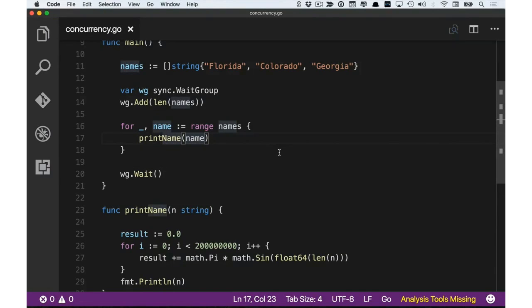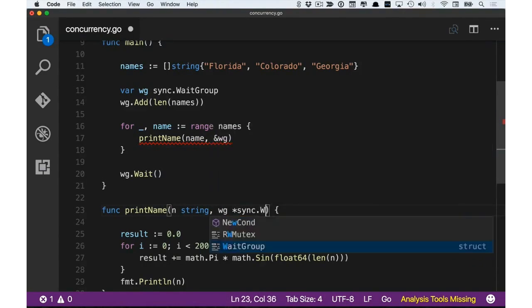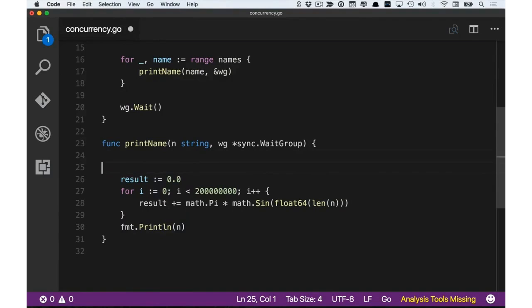Now, the next thing we need to do is to pass the wait group as an argument to the print name function. And we're going to pass a pointer to the wait group. And on the function signature, we need to tell that we are receiving a pointer to a wait group. And what we're going to do is defer the call to done. This means that after each call to print name, we are going to call the wg.done method, which tells the Go runtime that this specific Go routine is finished executing.